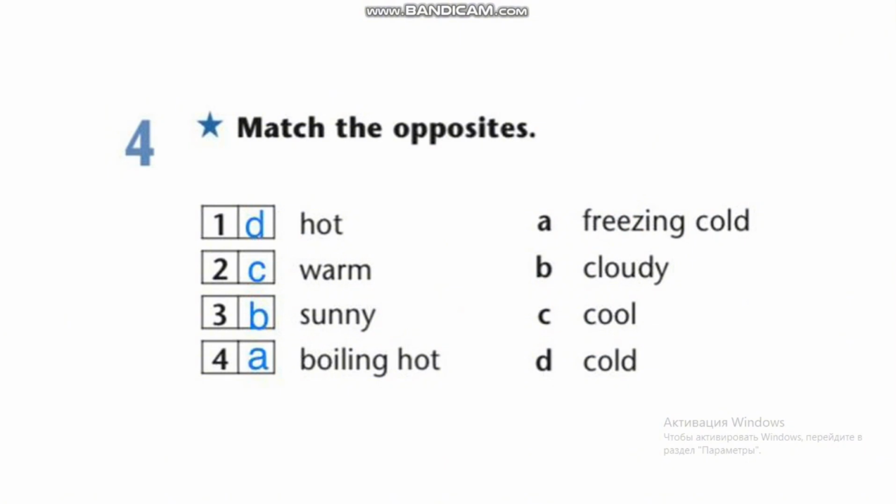Exercise 4. Match the opposites. The first: hot, cold. The second: warm, cool. The third: sunny, cloudy. The fourth: boiling hot, freezing cold.